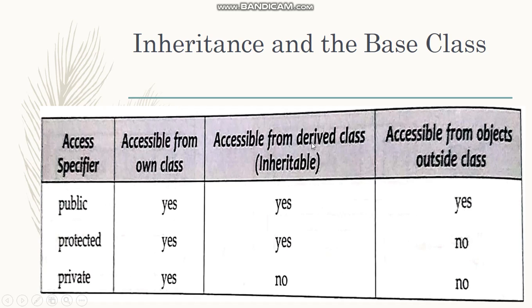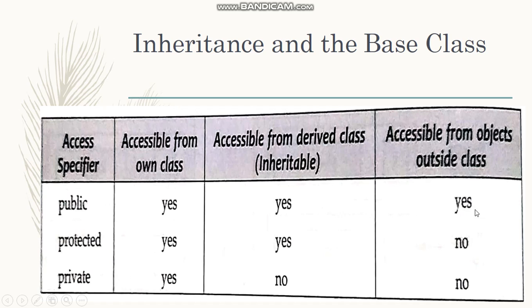Then accessible from the derived class. So all the data of the superclass can be accessible from the derived class. For public, yes. Protected, yes. And private, no. As we have seen in the previous slides, it does not allow any private member to be derived. And the last column is accessible from an object outside the class.